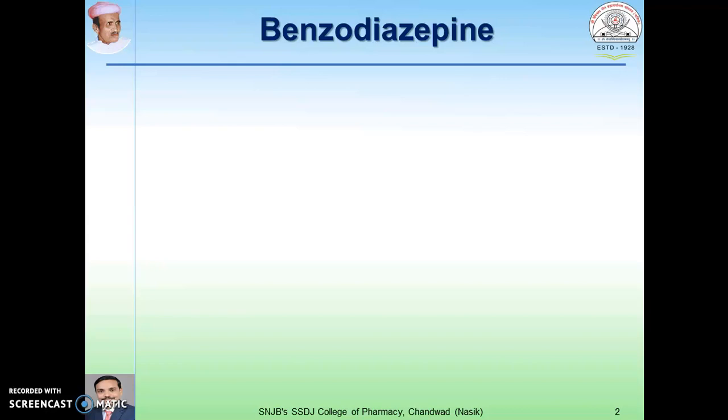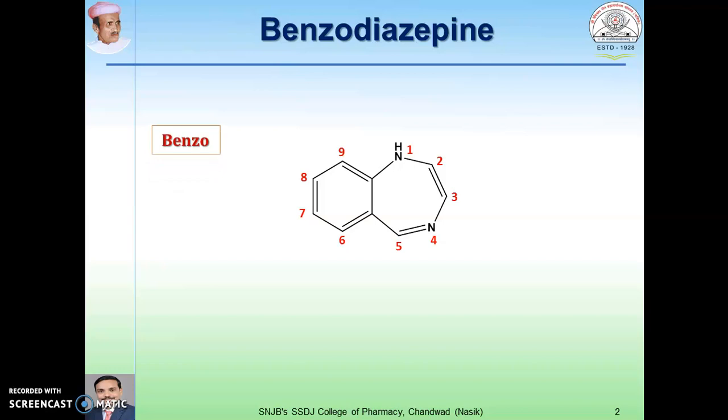So coming to this session, look at this benzodiazepine nucleus. The numbering is 1, 2, 3, 4, 5, 6, 7, 8 and 9. This is a bicyclic system which contains one benzene ring, so it is named here benzo, which is attached to the other cyclic system.